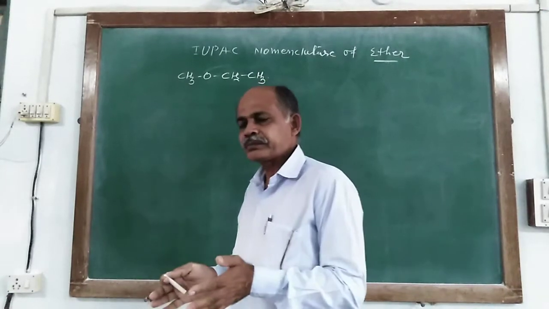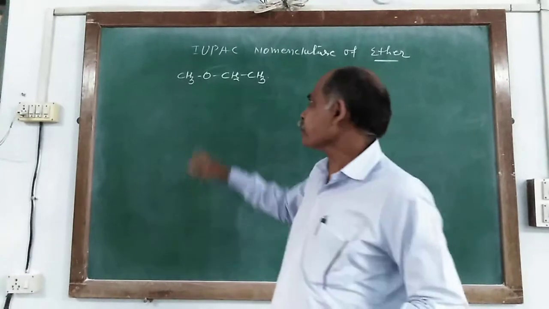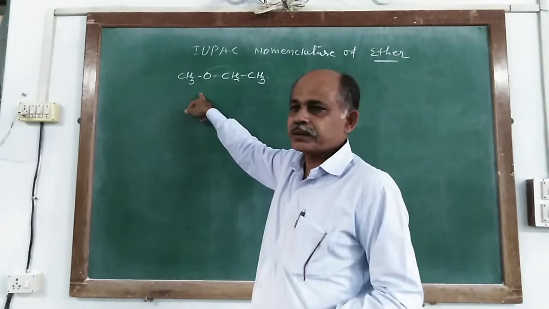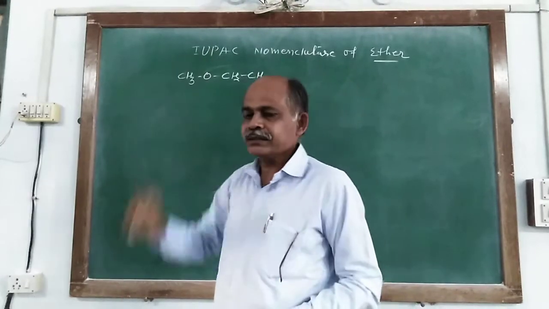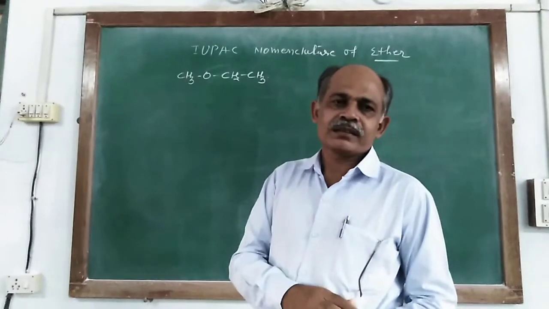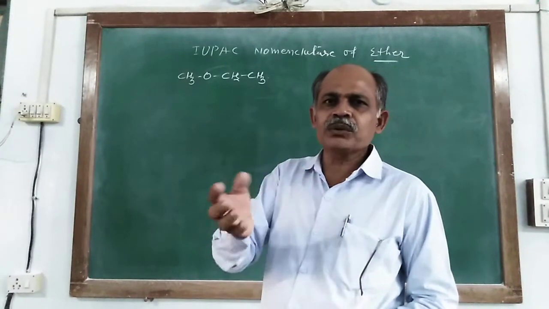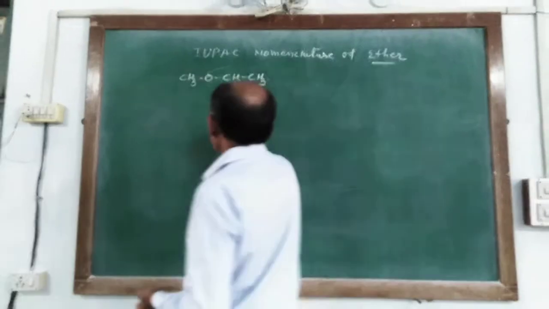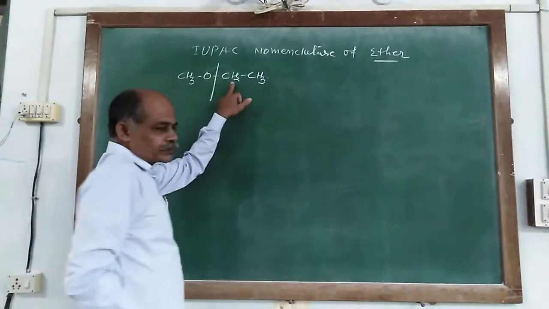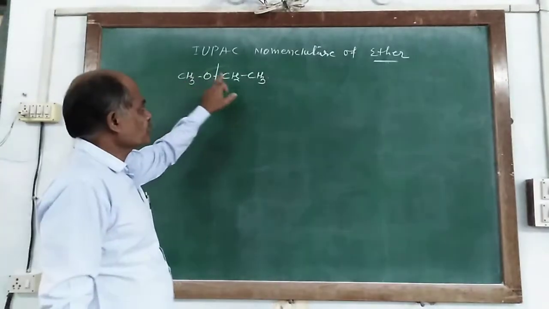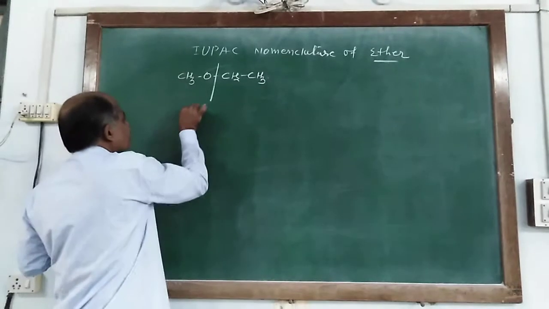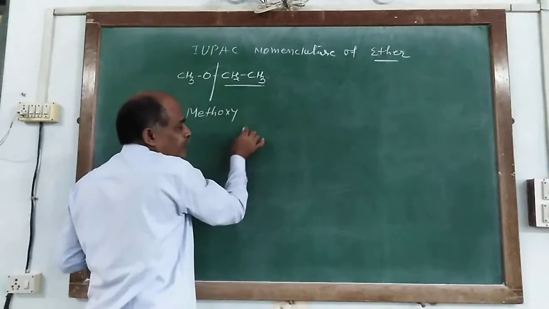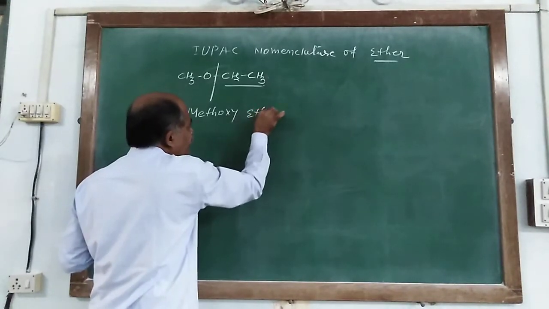At that time, the oxygen is related with the alkyl group having the minimum number of carbon atoms. So we part from this bond: it is methoxy and the remaining part has 2 carbon atoms, so it is ethane.